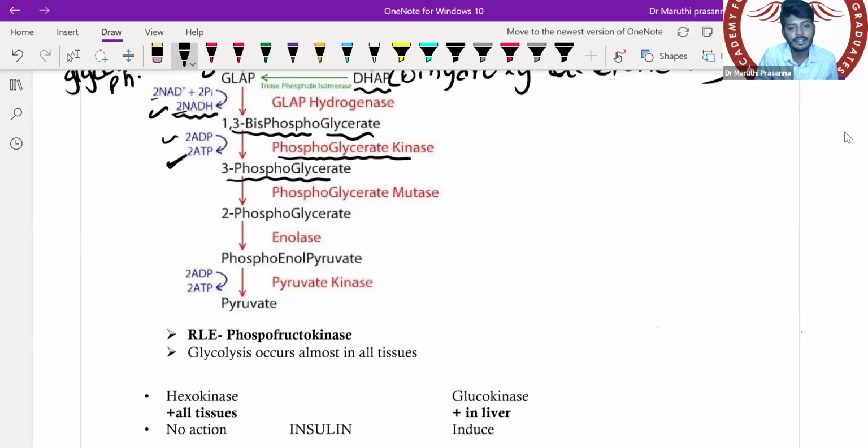So this 3 phosphoglycerate will get converted into 2 phosphoglycerate. Within the same substance, I'm changing the carbon number of the phosphate. Which enzyme will I call? Mutases. Okay, so 2 phosphoglycerate will get converted into phosphoenol pyruvate. Phosphoenol pyruvate, under the influence of pyruvate kinase, we will get what? Pyruvate, and 2 ATPs we will be getting here.